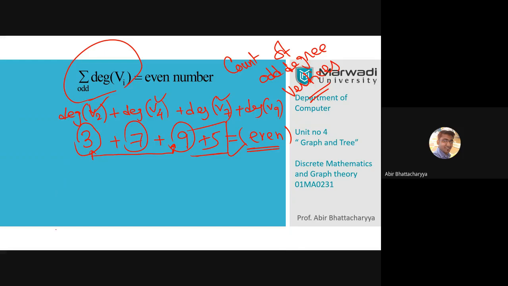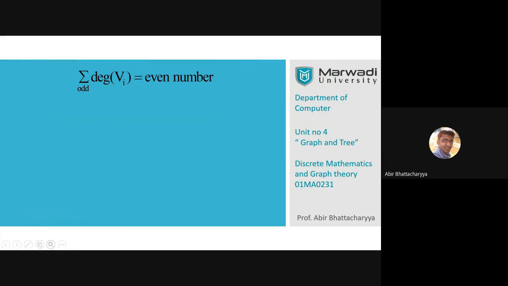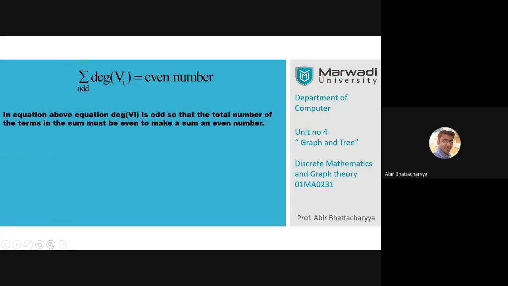What is actually we are intended for? Okay, so the count of odd degree vertices is an even number. So what is written here in this equation above? The degree of vertices is odd, so the total number of terms in the sum must be even to make the sum an even number. Okay, that I told you right now.